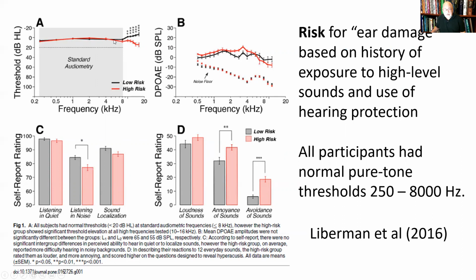And across the audiometric frequencies, there's no significant difference between the thresholds, right? But when you look at their self-report rating of their ability to understand speech and noise, the folks in the high-risk group gave a poorer subjective rating of their ability to understand speech and noise than the group in the low risk. So these are the folks without significant noise exposure. And then this is interesting, the annoyance of sounds. The folks in the high-risk group, again, they have normal pure tone thresholds, but they have a history of noise exposure. These folks reported greater annoyance to sounds than the folks in the low-risk group.